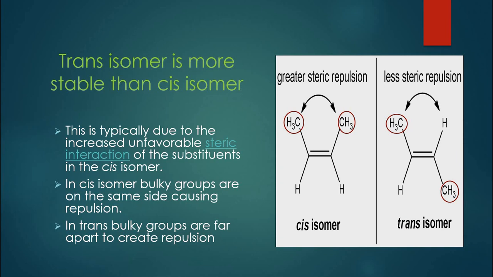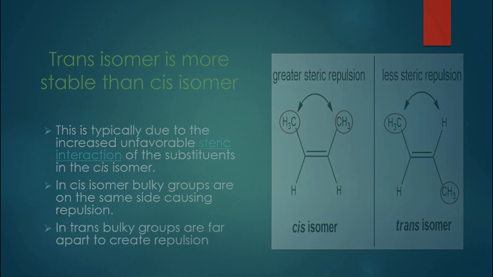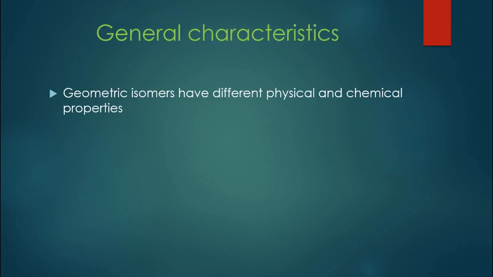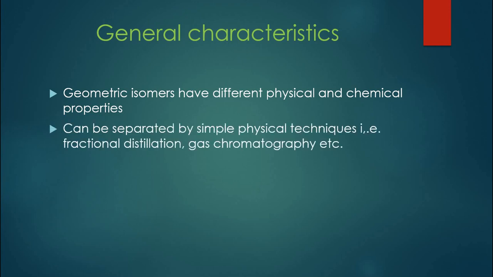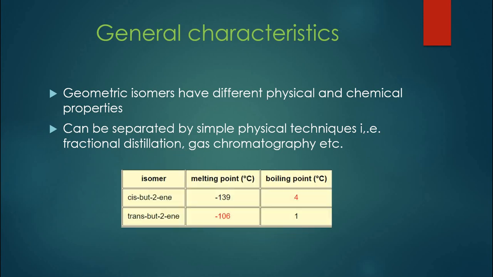These cis and trans isomers usually have some general characteristics or properties which are very important for us to know. Geometric isomers usually have different physical and chemical properties, and they can be easily separated by physical techniques like fractional distillation or gas chromatography, etc.